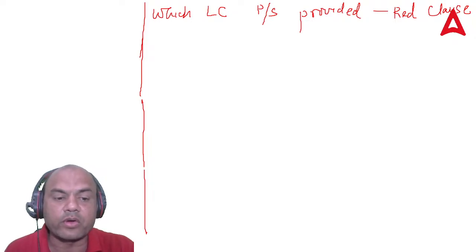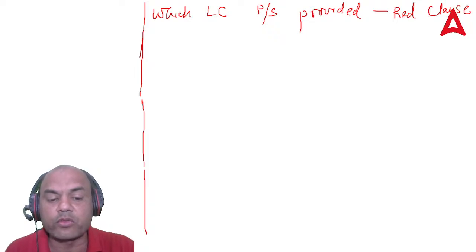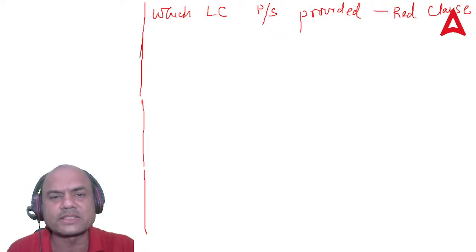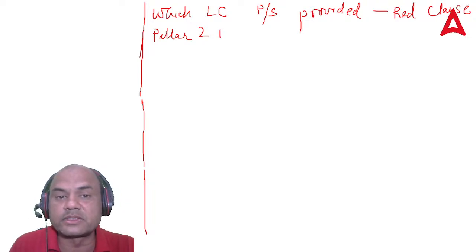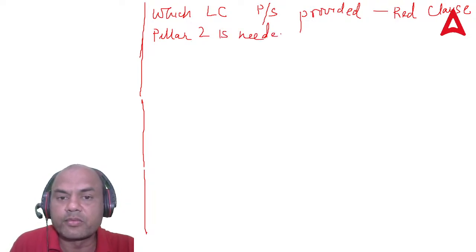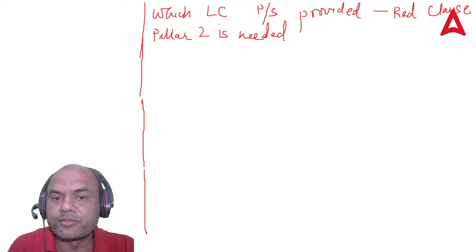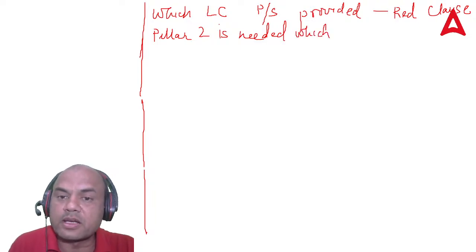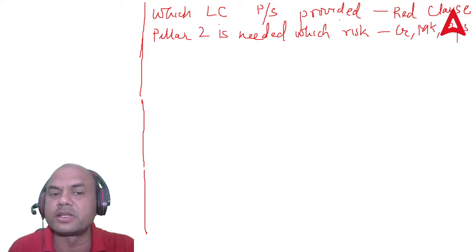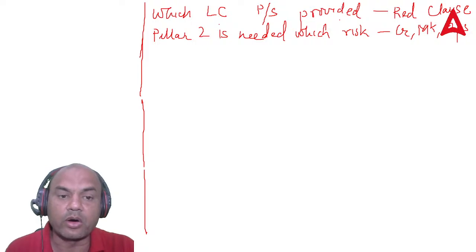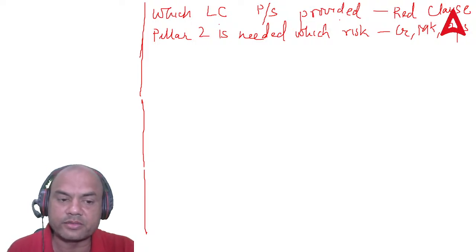Pillar 2 is needed for what? That was one question. Pillar 2 is needed for which purpose? Pillar 2 is SREP. Okay, it is needed for which risk? All the 3 risks. Remember, credit, market and ops. All the 3 risks, this pillar 2 is needed. Got it? All the 3 risks. Okay, next one.